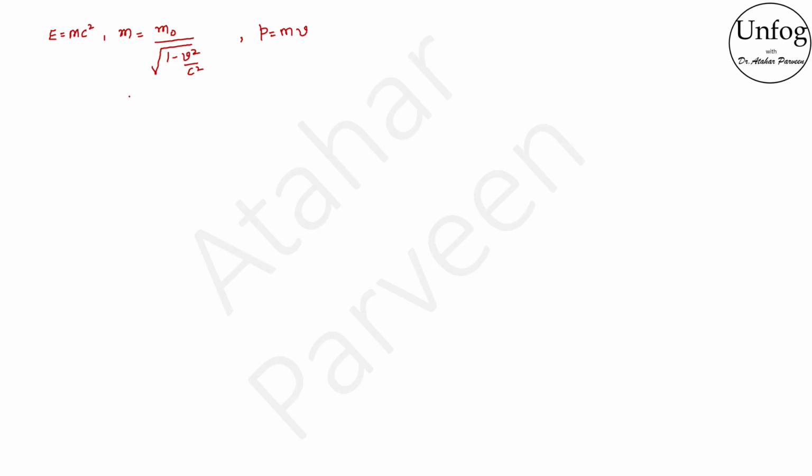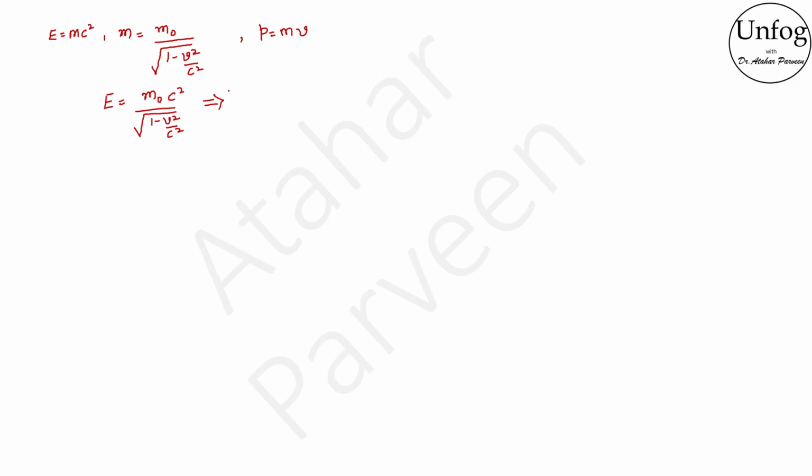Now we can just substitute the value of m in E equals mc square to get E equals m naught c square by root of 1 minus v square by c square.